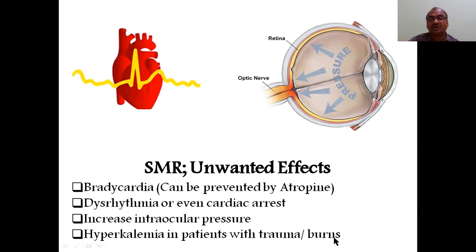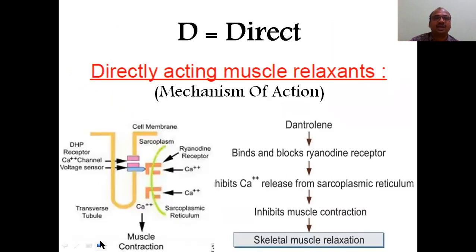Hyperkalemia: in patients with hyperkalemia, increased potassium level. Kalemia means potassium, hyper means high. And D, the last one. D is for direct, like that you can remember. Dantrolene. This is the only example. This is the third classification: directly acting muscle relaxants. Mechanism of action, dantrolene.